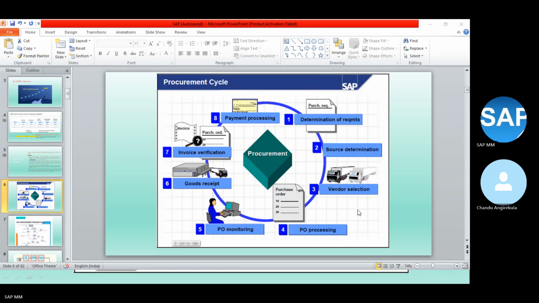Yes, sir. Okay. So did you understand how the cycle will be? In the coming days we will discuss the cases: vendor selection, requisitions, POs, goods received, invoices. All these topics will be covered next, in depth, in the practical sessions.